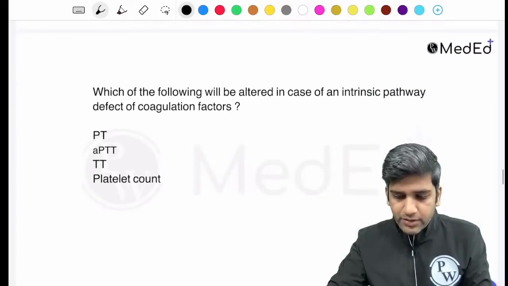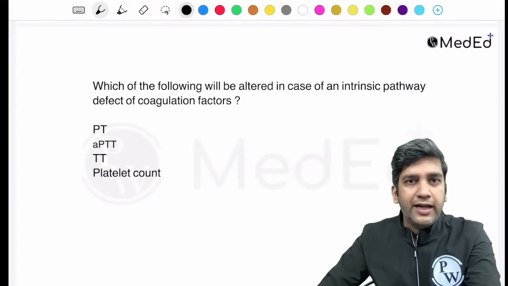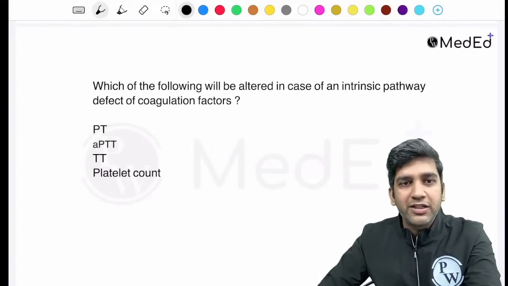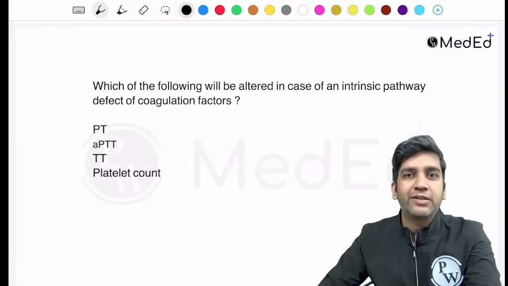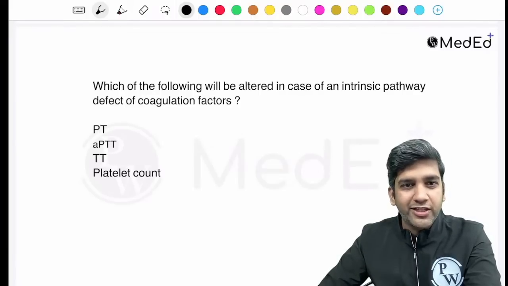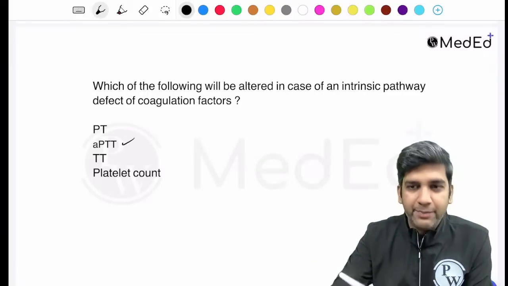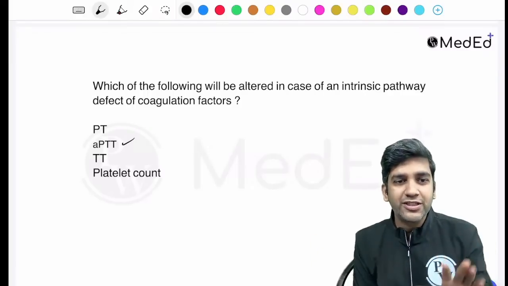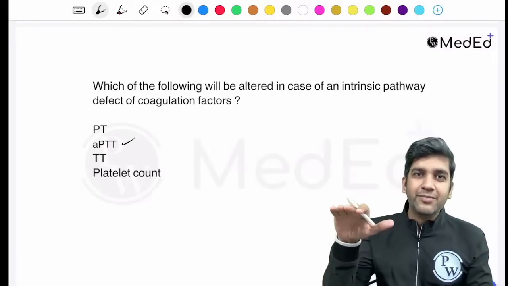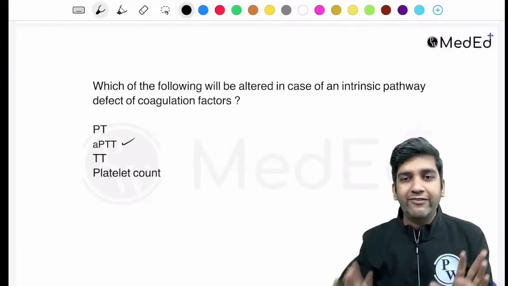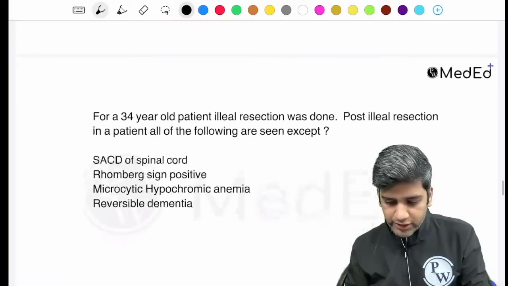Okay. This was there. I'm not sure if this was there. This is a pretty simple question. I think they have given you a bit of a push sometimes, at the same time easy questions here and there, right? If this was there, it is an intrinsic factor problem. That's a simple one, APTT, right? At least with respect to pathology, they have buffered it properly. Sometimes a little bit difficult, sometimes very easy ones as well. Fine, perfect. Let's go to the next one.